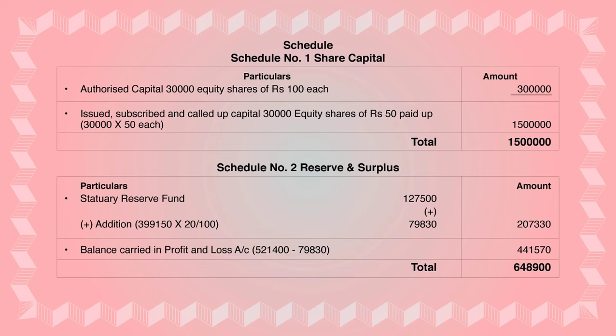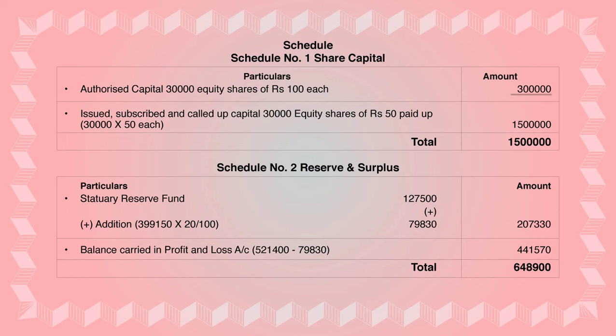You have to search for the statutory reserve fund. It is given as 1,27,500. You have to take that here in schedule number 2, reserve and surplus. In the inner column you will write it and keep. Then you have to write plus addition. This addition you have to keep temporarily stopped, because you have to solve it later when we complete all the schedules.